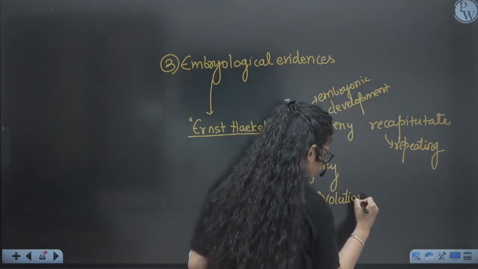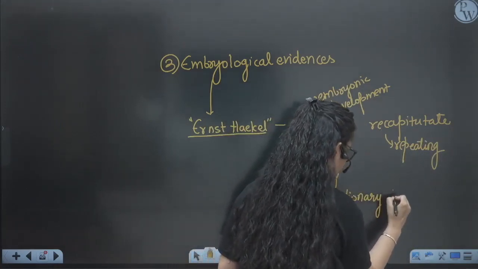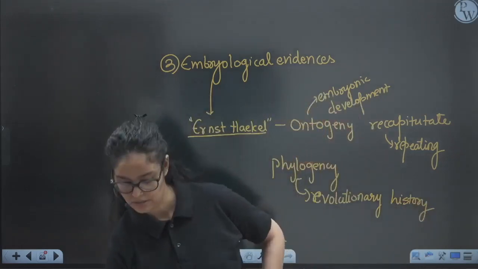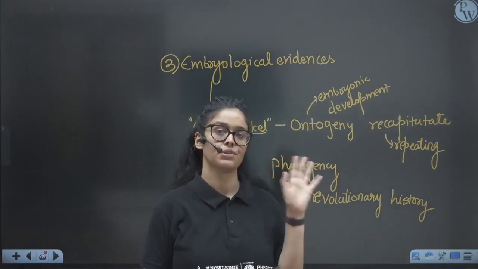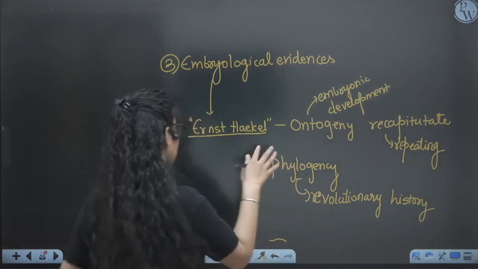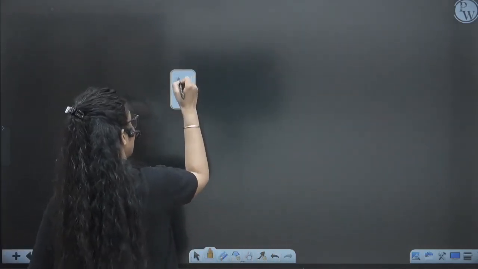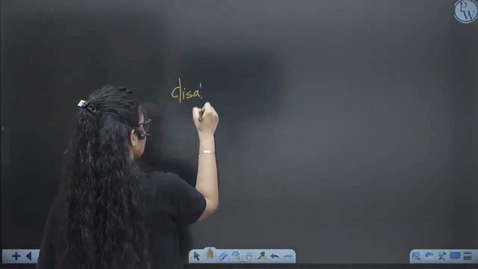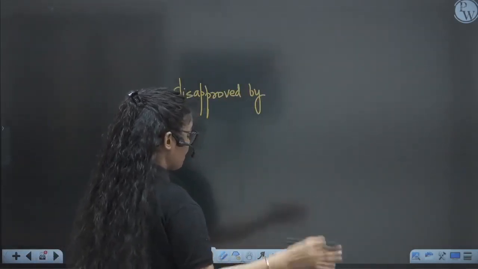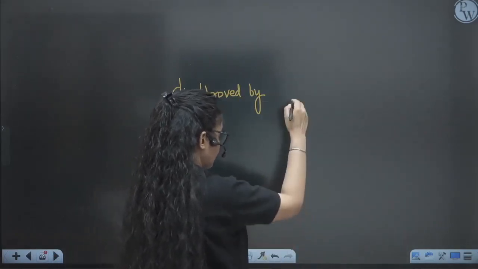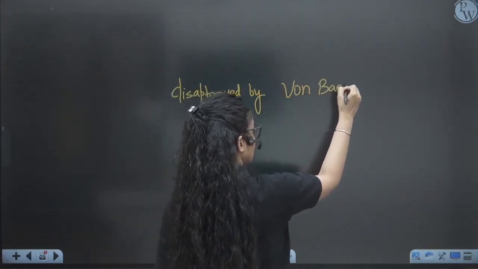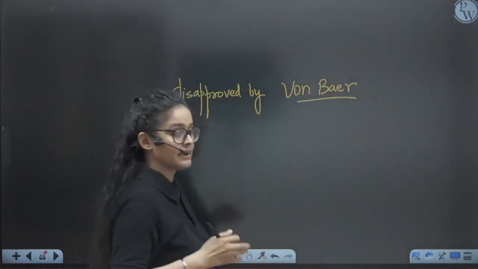But then it was criticized. He used to say that the early stages of embryos are the same in all vertebrates. Why? Because they have the same common ancestors. But this theory was disapproved. By whom? It was disapproved by von Baer. You have to remember this name, von Baer. The full name is Karl Ernst von Baer.